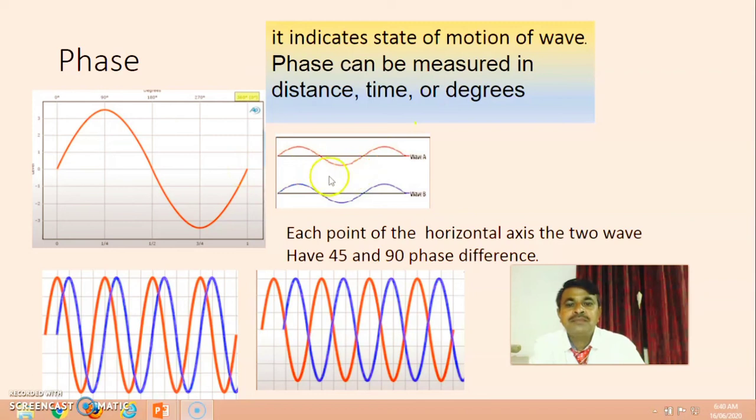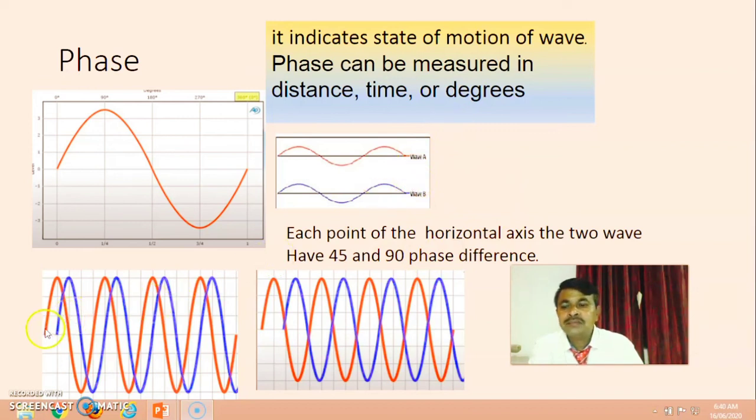In this diagram, two waves are shown. Each point on the horizontal axis of the two waves is the same, so these waves have the same phase.